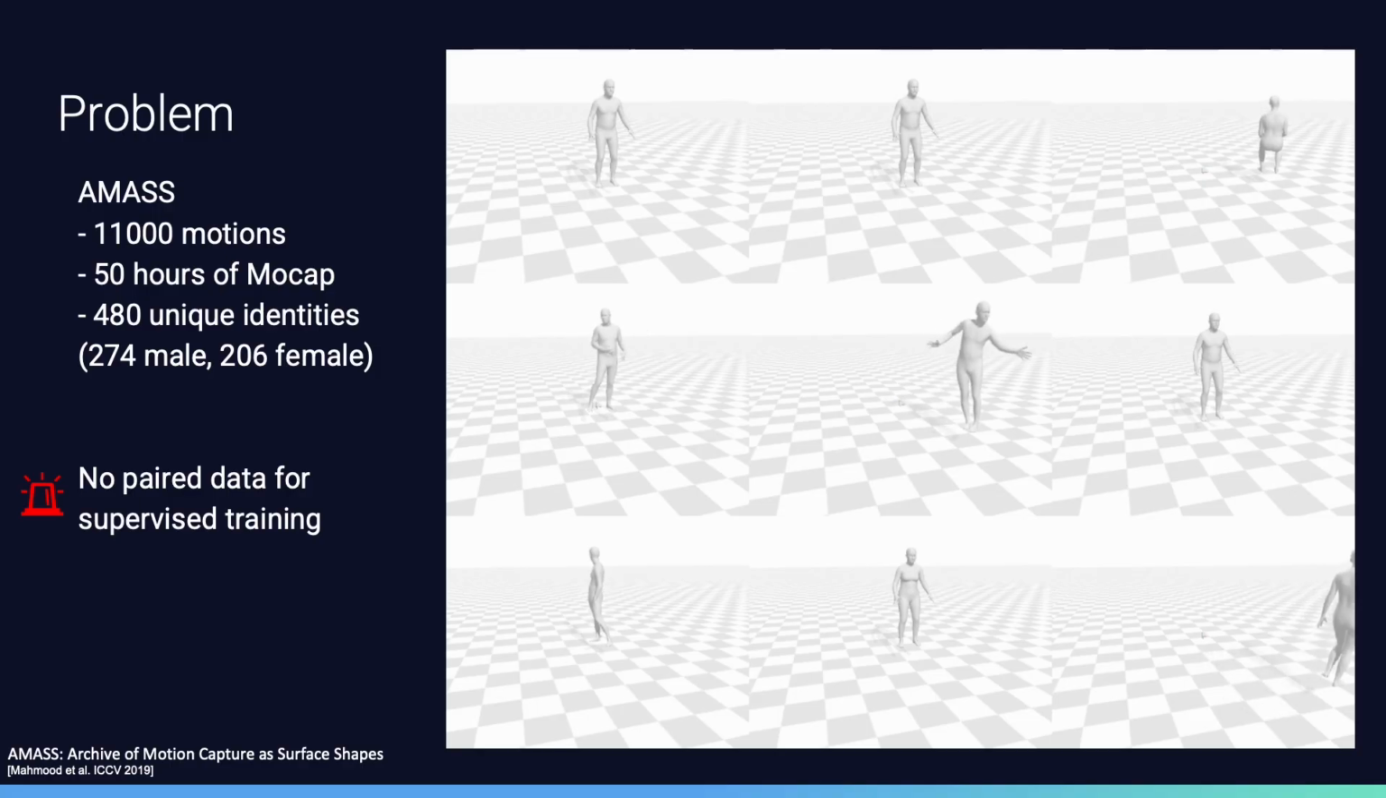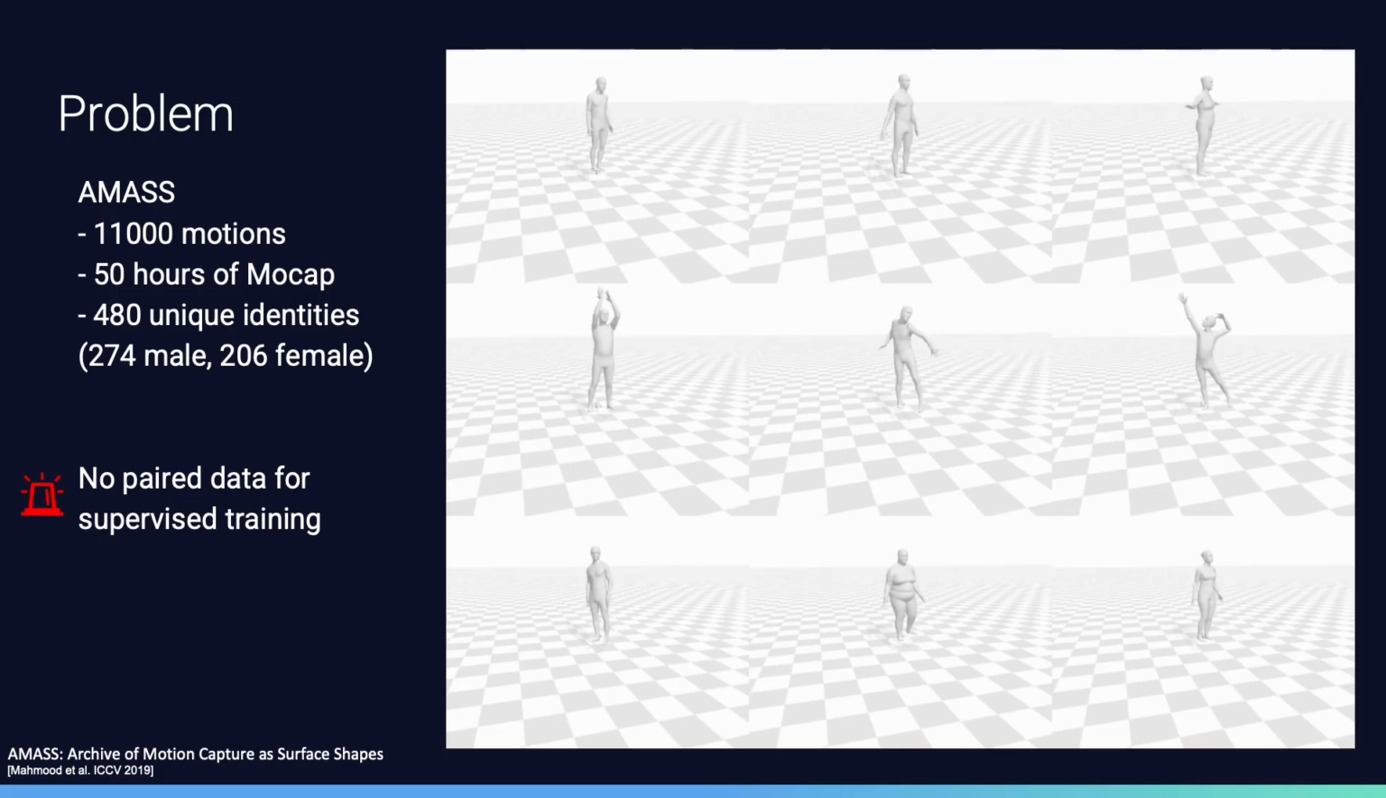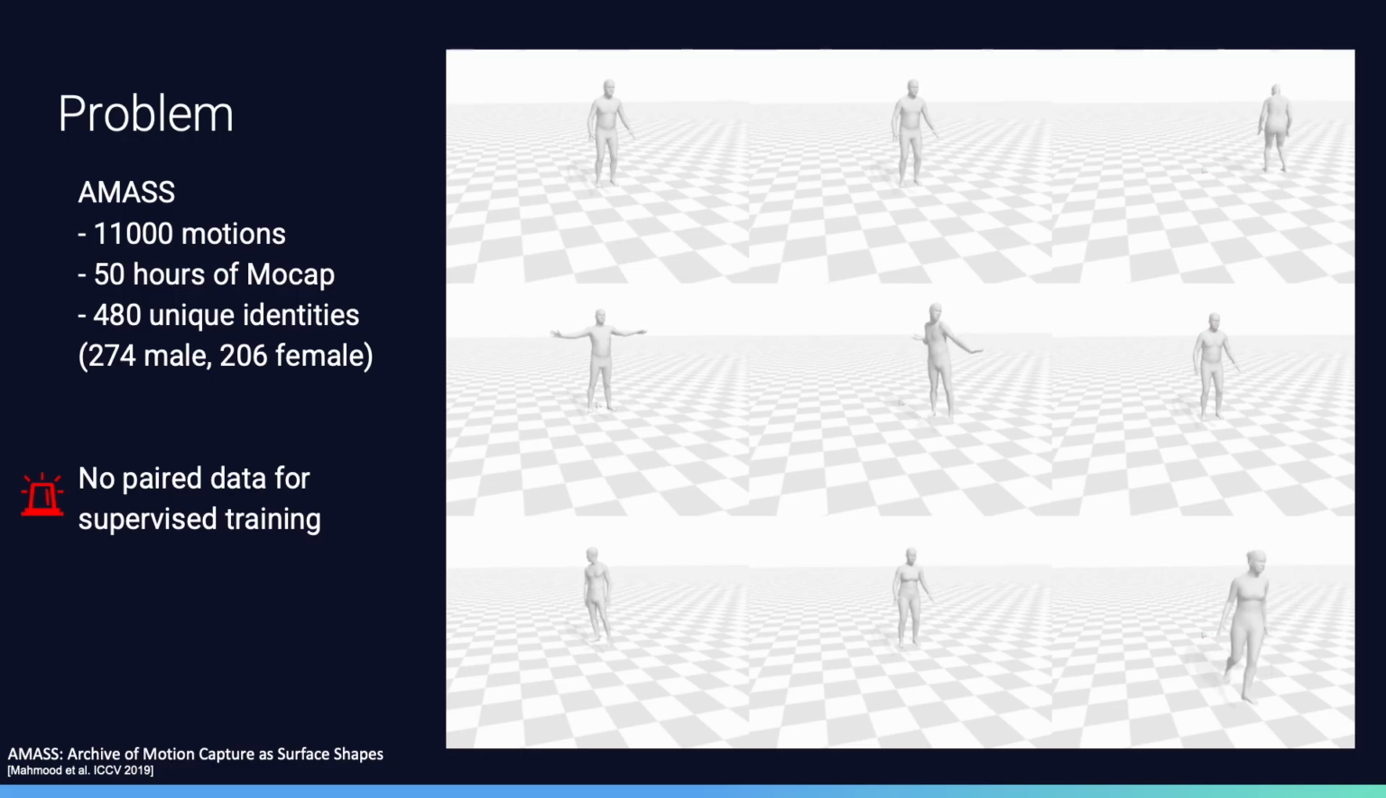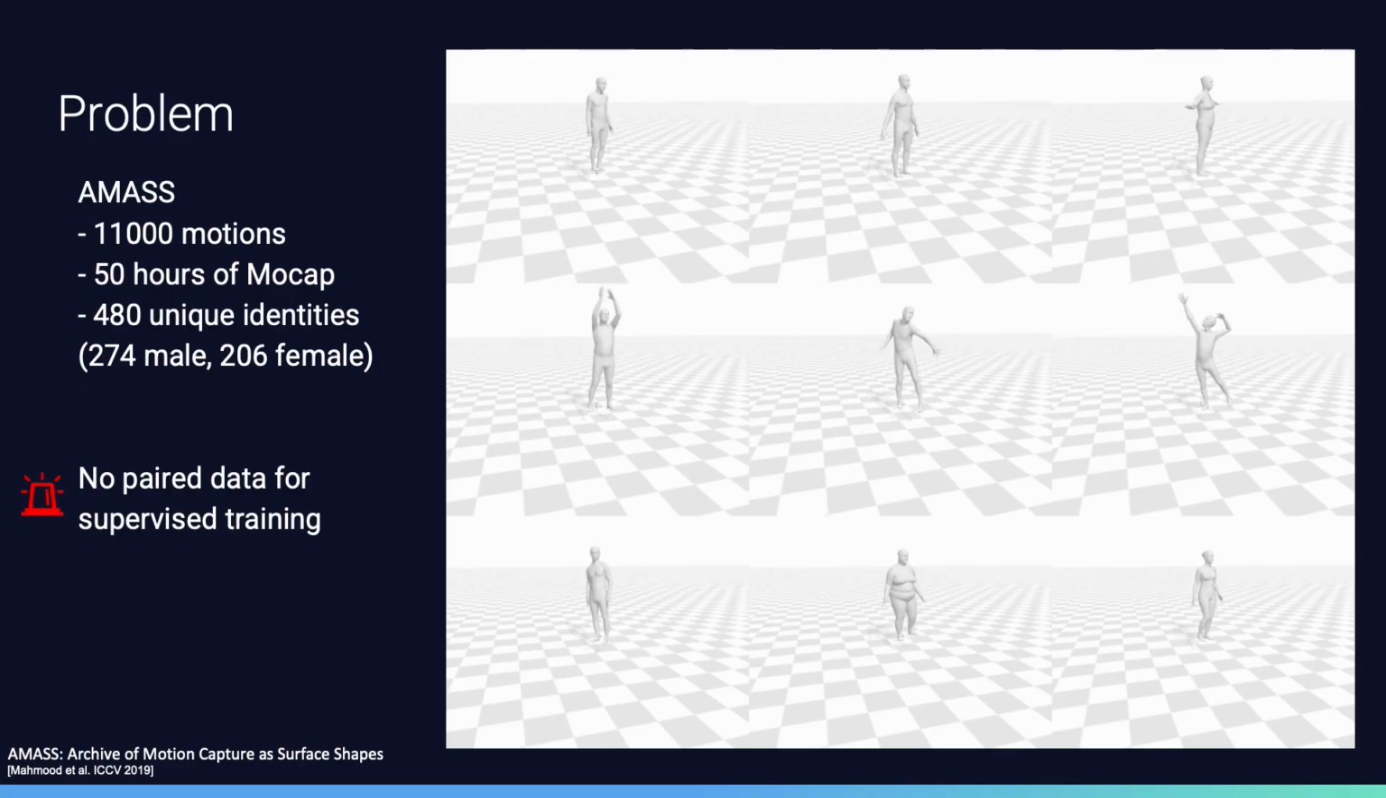While datasets like AMASS contain a large collection of 3D motion capture sequences containing diverse motions performed by the same person, we seldom find different identities performing the same motion. Training a shape-conditioned model in a fully supervised manner requires paired identity and motion data. This lack of paired data prevents supervised training.